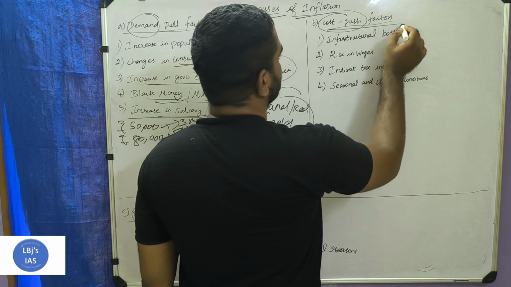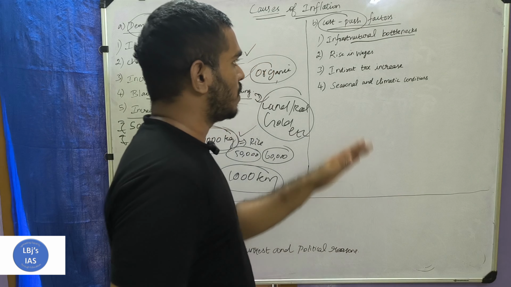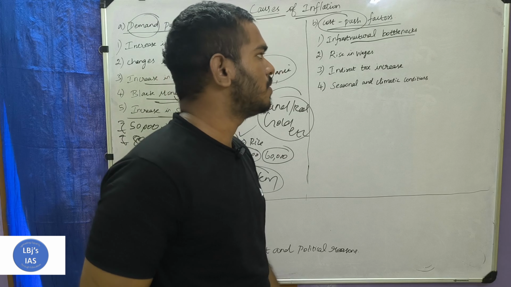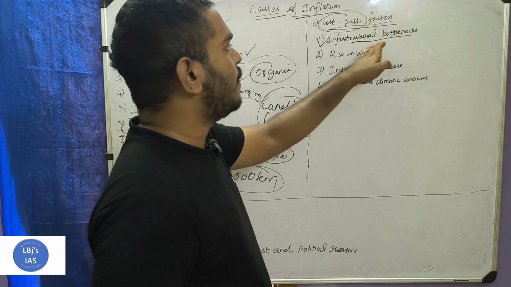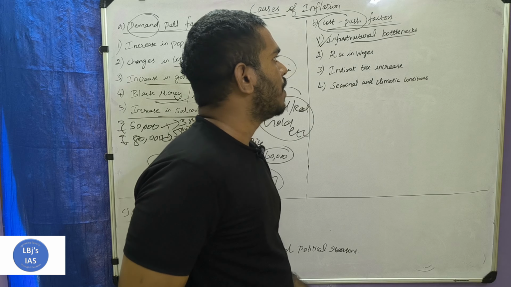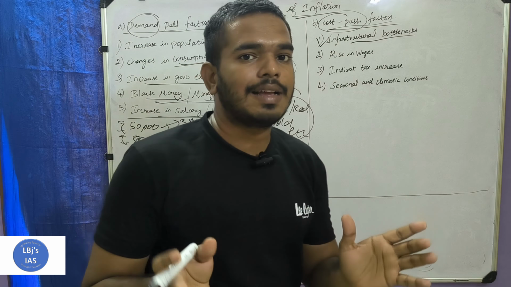Next, what we are going to discuss is the cost push factors. On the cost push factor side, the first one is the infrastructural bottleneck. Infrastructural bottleneck is nothing but a constraint in the infrastructure. There may be some fault in the infrastructure. Take for example 3 cities, A, B and C.